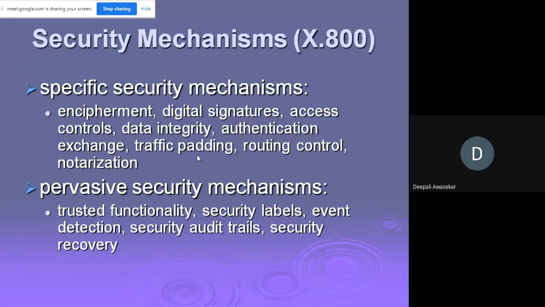These days you have this for laptops also. So security recovery aims to protect and recover the data. I hope the security mechanisms are clear to you.